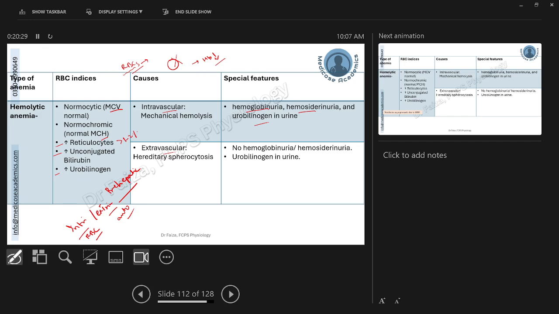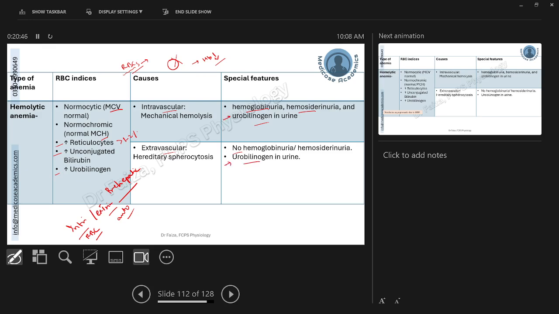Whereas in case of extravascular hemolysis, this is going to occur in, for example, the spleen and liver because of excessive fragility of those RBCs. Now there will be no hemoglobin or hemosiderin in the urine, whereas the urobilinogen will be increased.